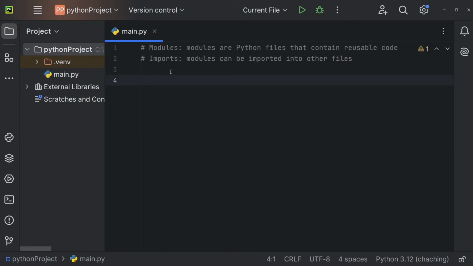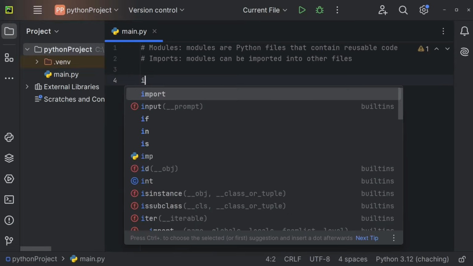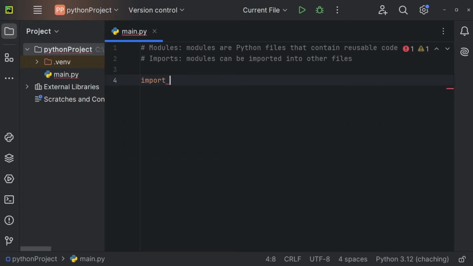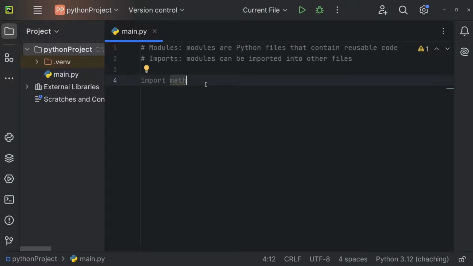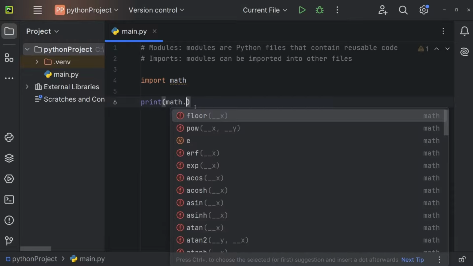And we've already seen an example of a module, and that was the math module. And if you remember, we get access to the math module by using import followed by the module name. So import math. And now after importing it, we have access to the math module. So we can, for example, print math, and now we can access a couple of math methods.